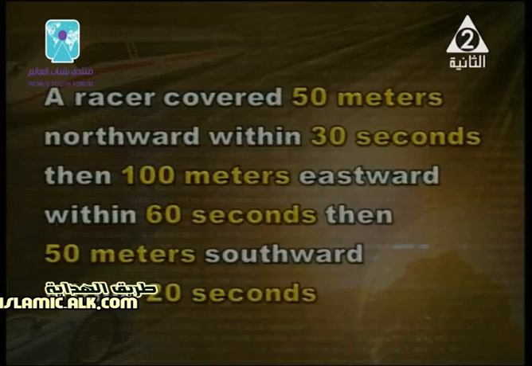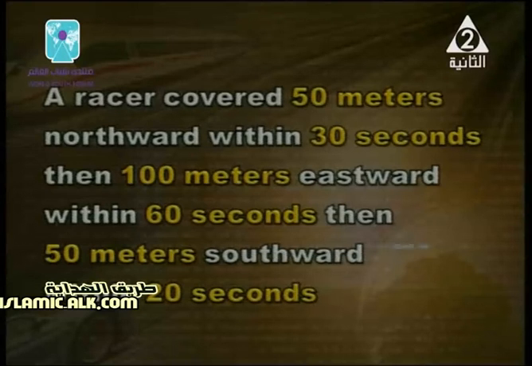This problem will be number 1. A racer covered 50 meters northward within 30 seconds, then 100 meters eastward within 60 seconds, then 50 meters southward within 20 seconds. In this case, you must notice we have 3 different distances, which are 50 meters, 100 meters, 50 meters. Good to say that. North, east, south. It's good to say that.